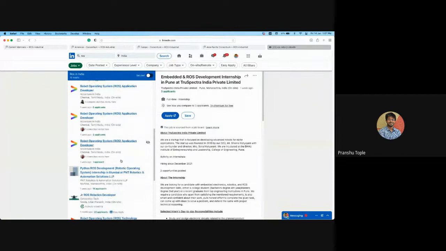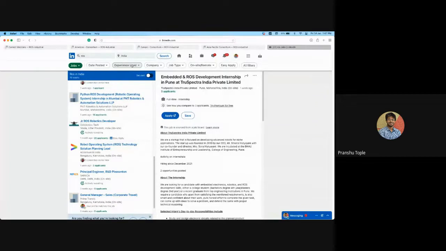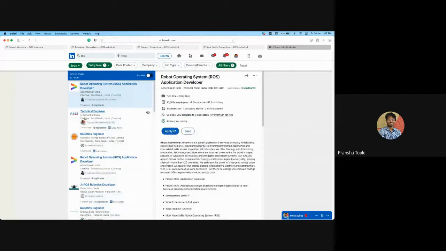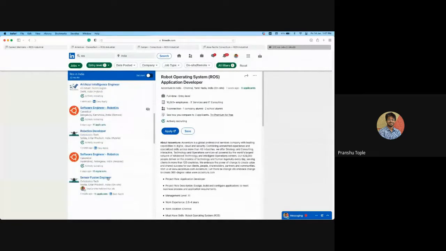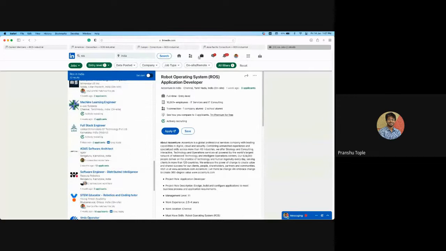Actually, I want to say that if any student wants an internship, like industrial training, for this purpose I will ask. Okay, for that, again, most of this is given over here. If you select the experience level as entry level, most of them will be internships. So this will be like Accenture technical engineer, robotics engineer. These are some internships, so you can get it from there. This is the best resource, I guess, one could find, because what we do at the ROS mentorship program is whenever we work with any company, we have an MOU with them. And as I said, we are also making MOUs with colleges and universities.